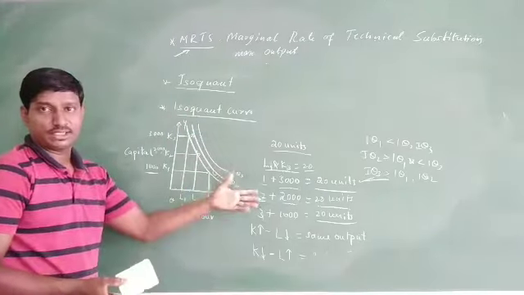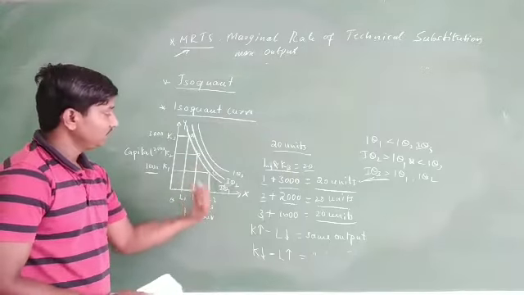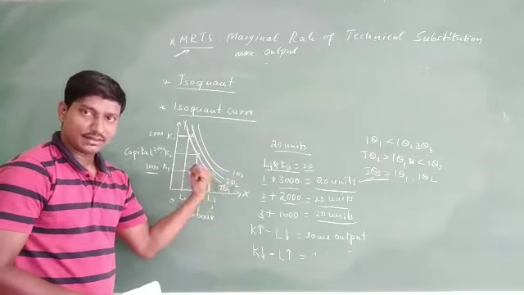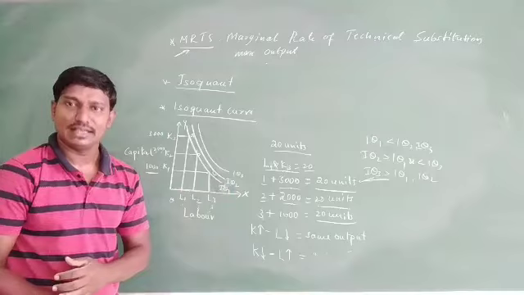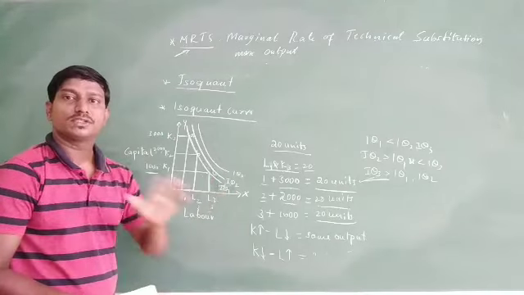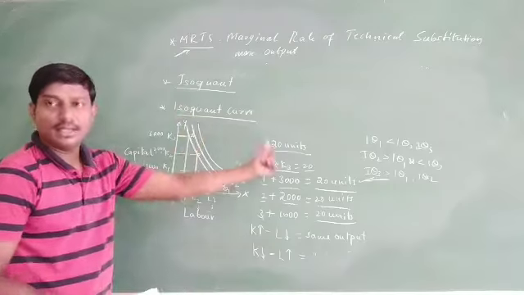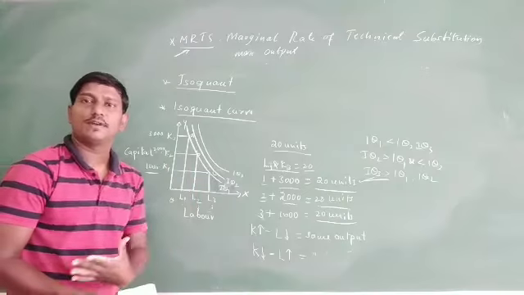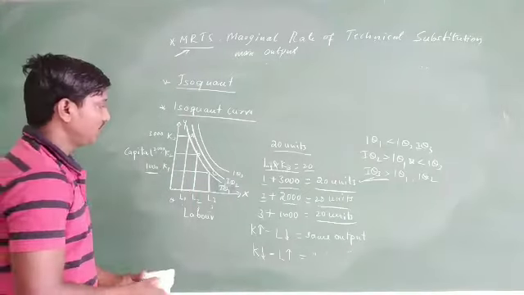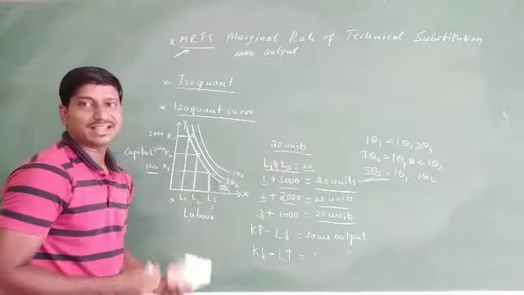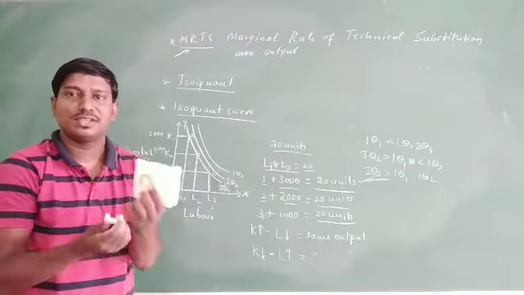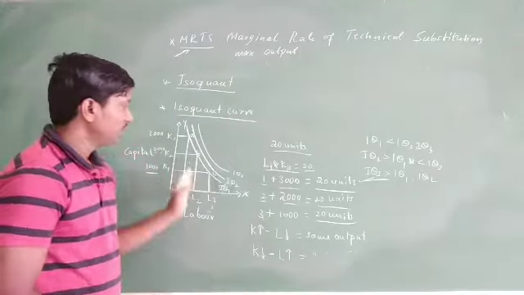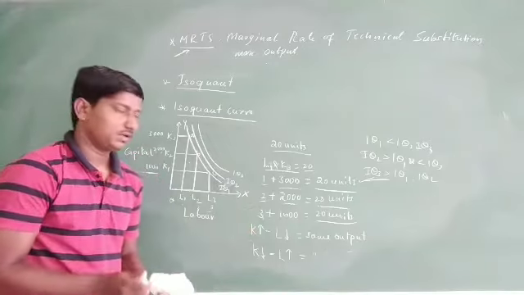Okay, the quantity of both inputs we use will be more, so that we can produce the maximum in the case of isoquant curve 3. So here we come to the conclusion that in the case of isoquant curves, the combinations which lie on the line, that is the isoquant curve, give the same maximum level of output. A higher isoquant curve gives a higher level of output than the lower one, and the lower one gives a lower level of output than the higher one. Okay, so this is how we give the conclusion. Below this means under output, where we have not used the inputs in an effective way to produce the maximum output, whereas over and above is beyond control, so we can't estimate that.